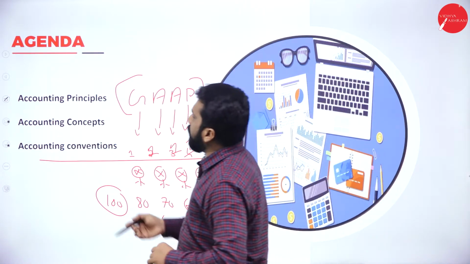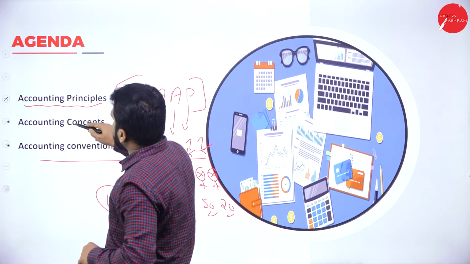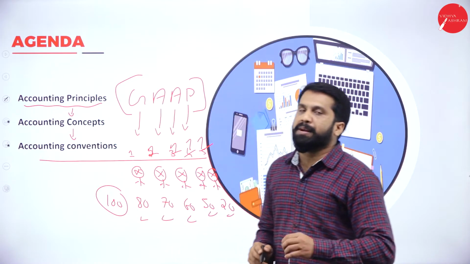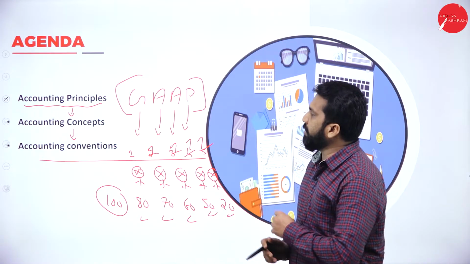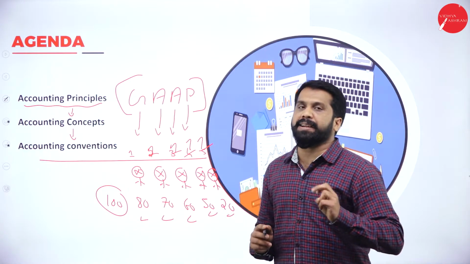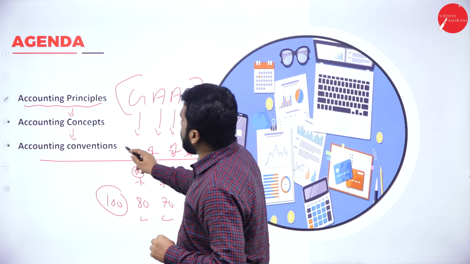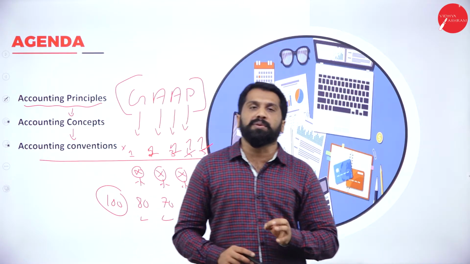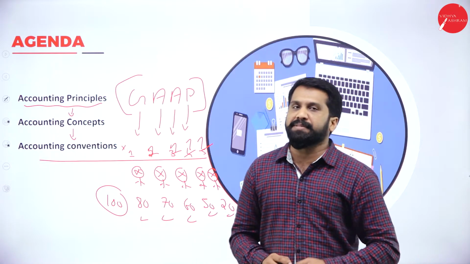Now, under accounting principle, we have two things. One will be accounting concept, another one will be accounting conventions. We have two, concept as well as conventions. Conventions we will not discuss in today's session. We will discuss only accounting concepts.